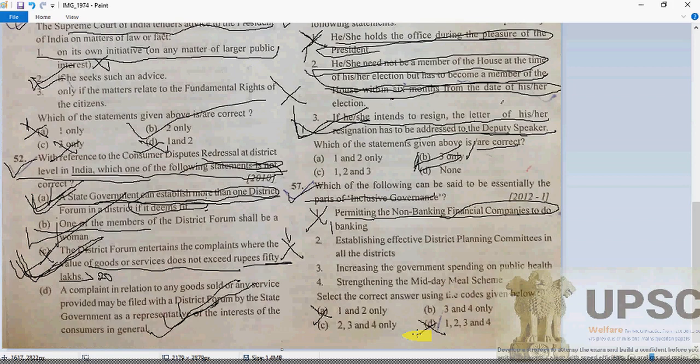Establishing effective district planning committees in all districts is factual, because this is a part of inclusive governance, establishing effective district planning committees in all districts in India. So C is correct here.